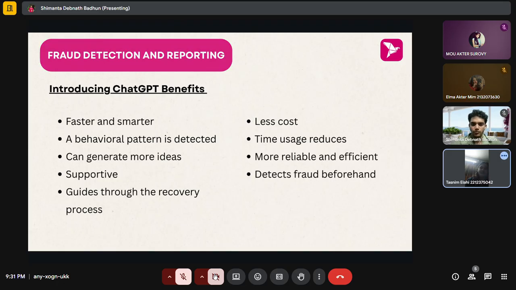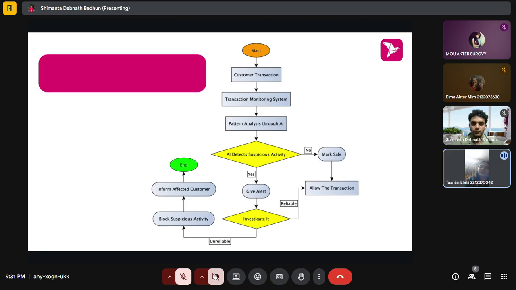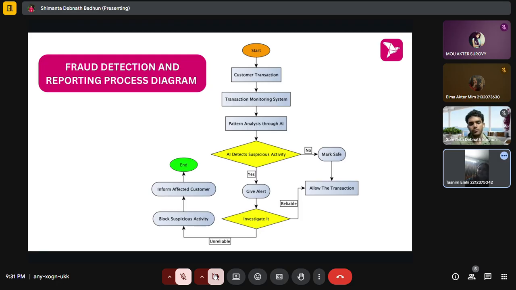Now moving to the process diagram, it shows that a customer first transacts money and then the transaction is monitored. And if ChatGPT detects that the activity is suspicious, it blocks the customer and recovers their money back. Thank you.